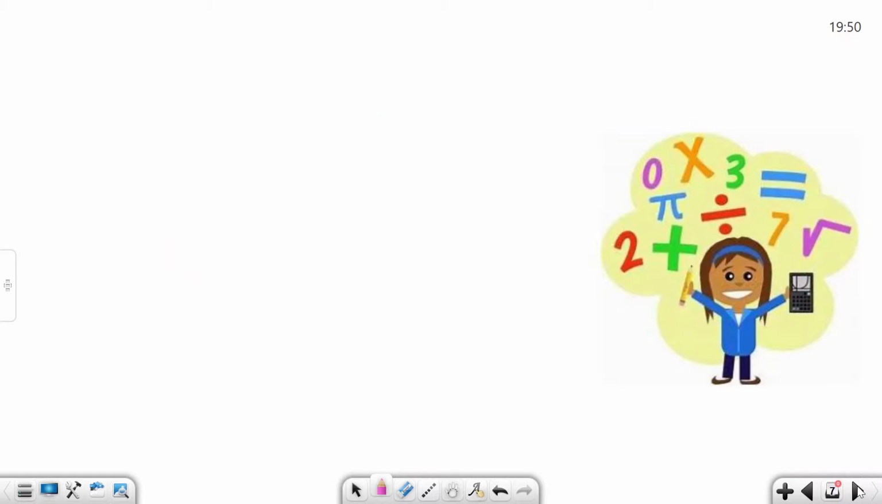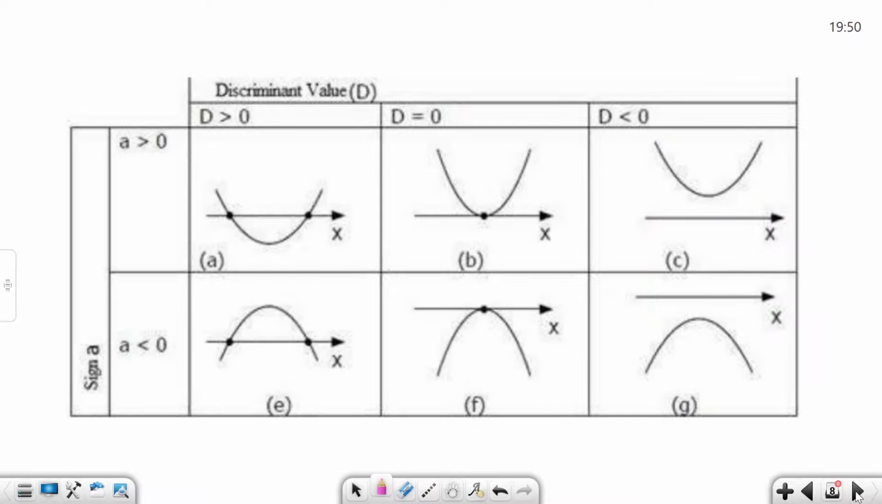Okay, we learn step by step. Here I discuss something. The standard form of a quadratic polynomial is what? ax square plus bx plus c. If the a value is greater than 0, it means the graph looks like this, opening upward. And if the a value is negative, it means the graph becomes like this, downward.